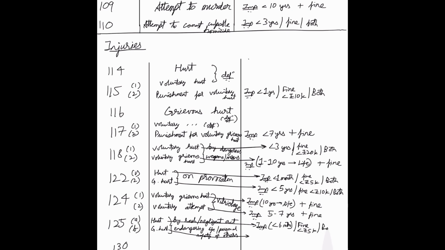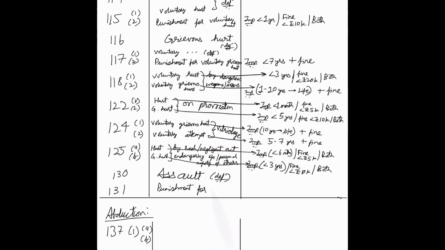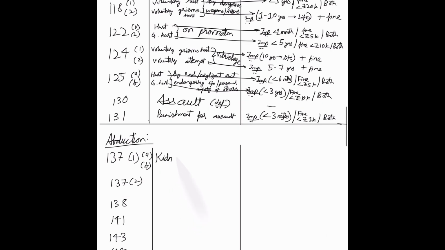Now 125 deals with hurt and grievous hurt by rash or negligent acts that can endanger the life or personal safety of others. So for normal hurt, it's up to 6 months of imprisonment or up to 5,000 rupees fine or both, and up to 3 years or up to 10,000 fine or both for grievous hurt. 130 defines assault and 131 defines the punishment for assault, that is up to 3 months of imprisonment or up to 1,000 rupees fine or both.